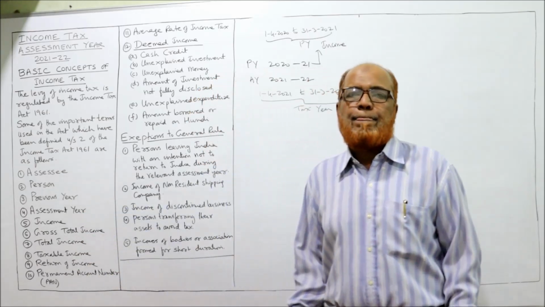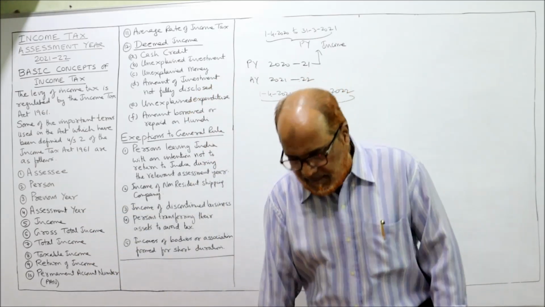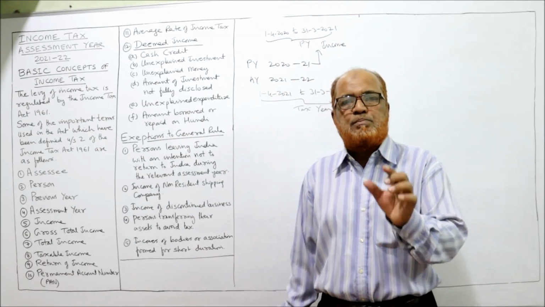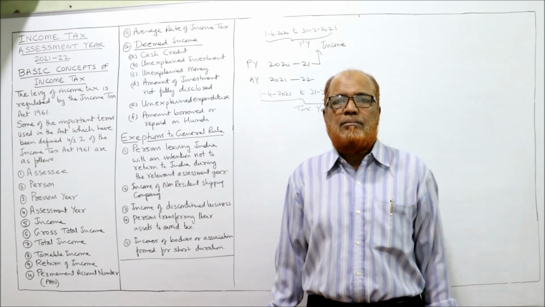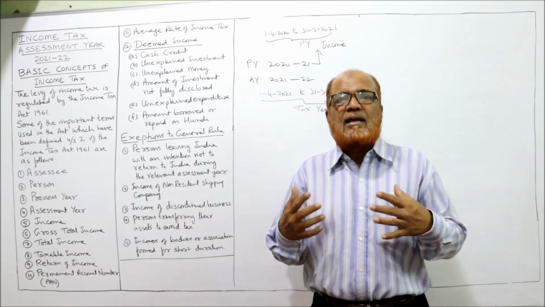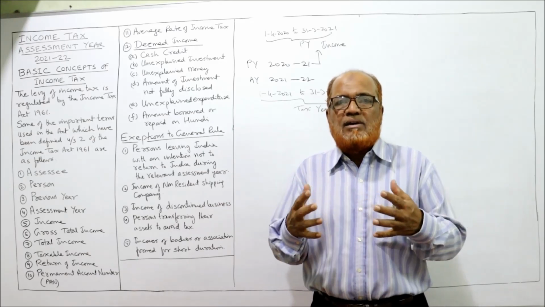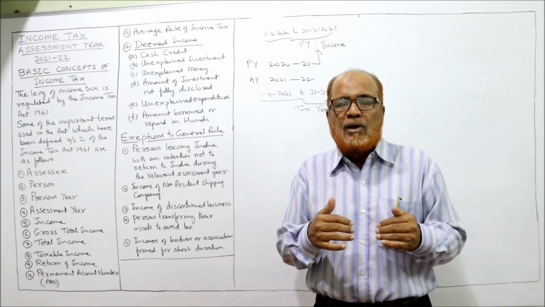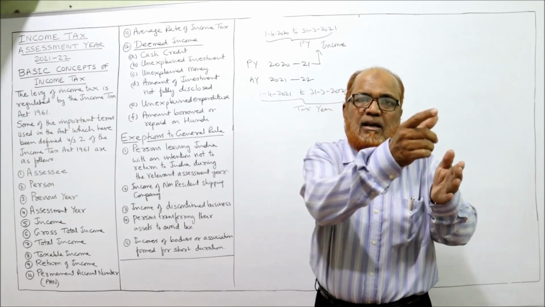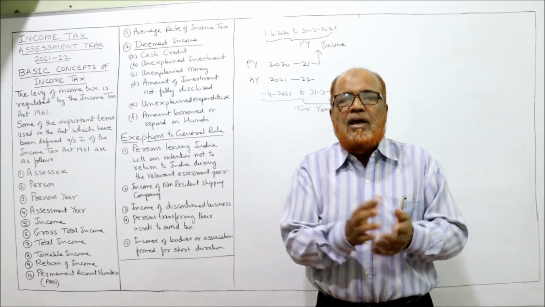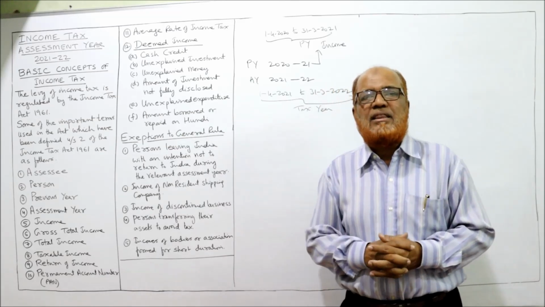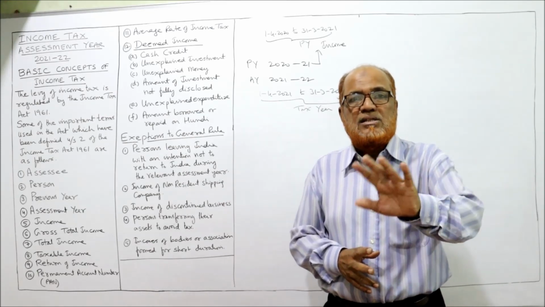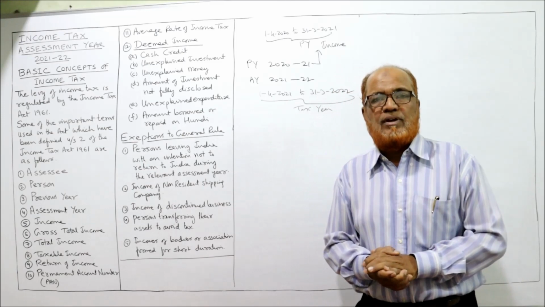Next comes income. See here, income tax is a tax on income. But unfortunately, the Income Tax Act has not specifically given the meaning of the term income. It has given the characteristic features of income. So it has given that these receipts are called income. So we can say every receipt is not income. Only a receipt which is declared by the income tax law as an income is an income. Example, a person has taken a loan of 10,000. That is a receipt, but that is not an income. So every receipt is not an income, but every income is a receipt. We can say like this.